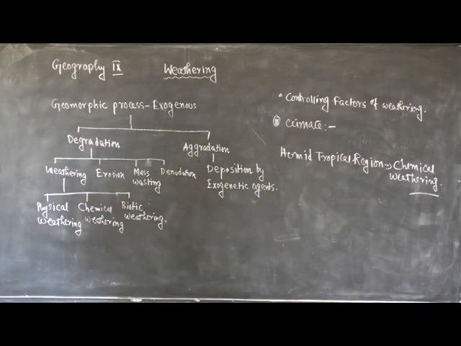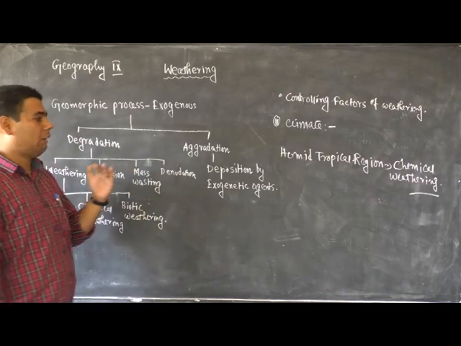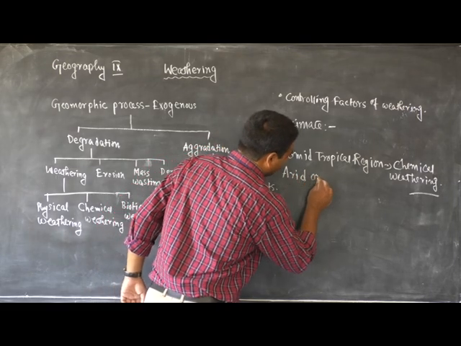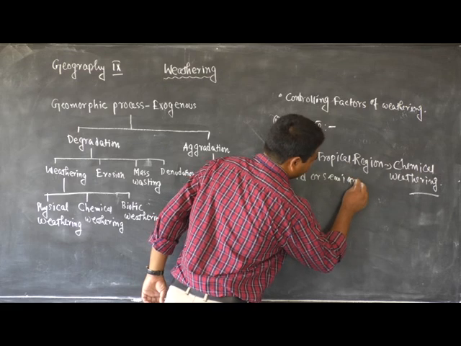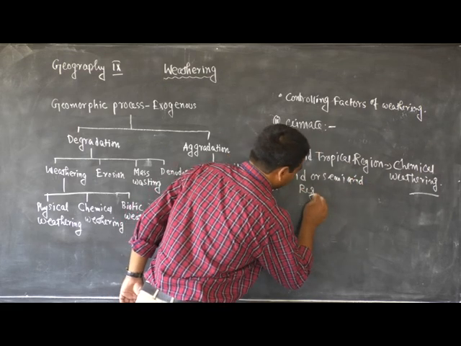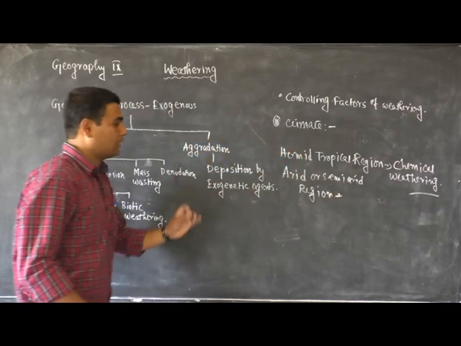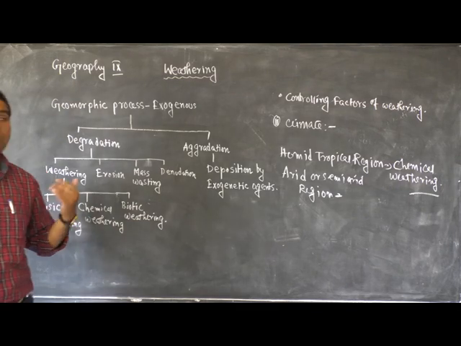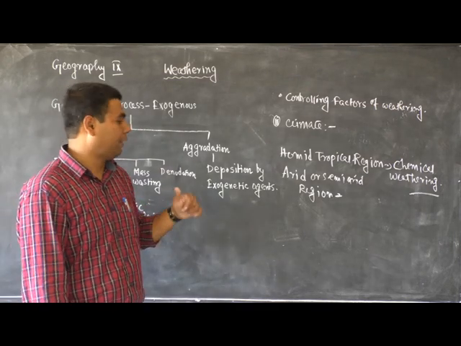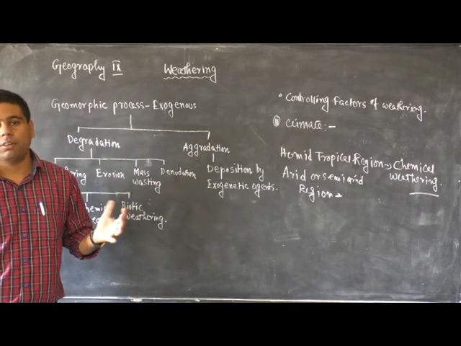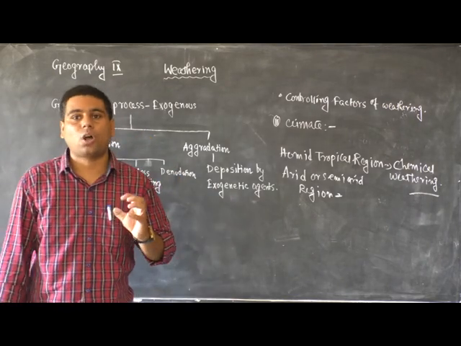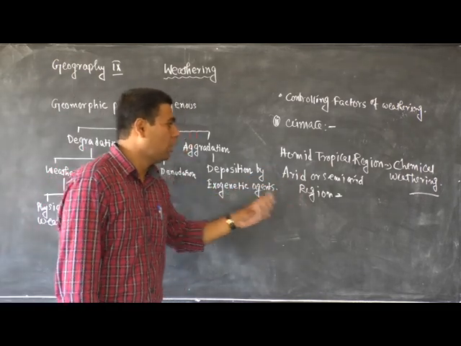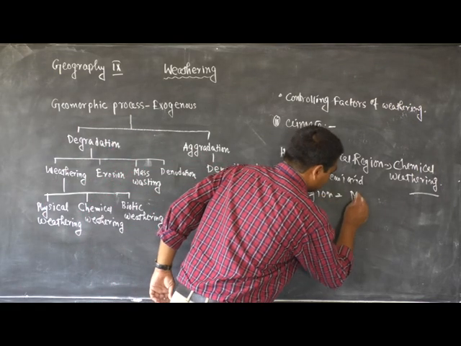And on the other hand, if you go to the arid and semi-arid regions, the diurnal range of temperature is maximum because the temperature is very high during the daytime and very low during the night time. Due to this diurnal variation of temperature, repeated expansion and contraction of rocks leads to the mechanical disintegration of rocks. That's why in the arid and semi-arid regions, mechanical weathering is more dominant.